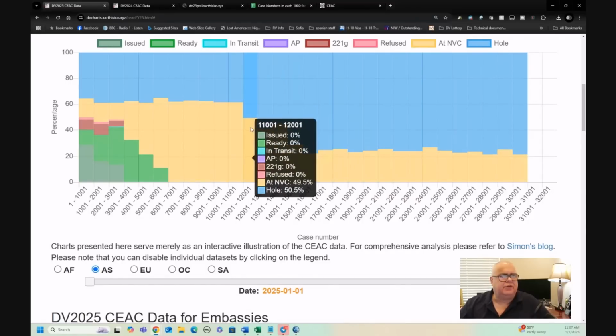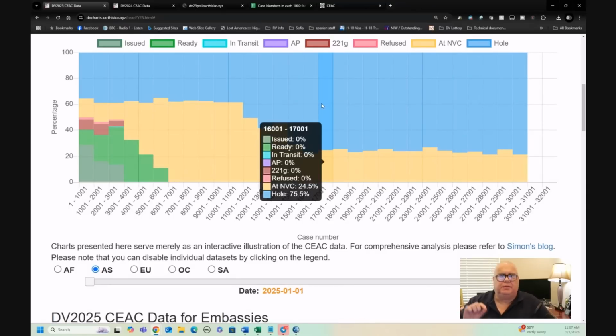And so what that's telling me is that there is probably no case from Nepal higher than about case number 11,500 or so, roughly around that number. I'll work it out more precisely later. But there's no case higher than that number in Nepal. I'm not talking about which case is safe for interview, etc. I'm talking about the highest number assigned to someone chargeable to Nepal, right?